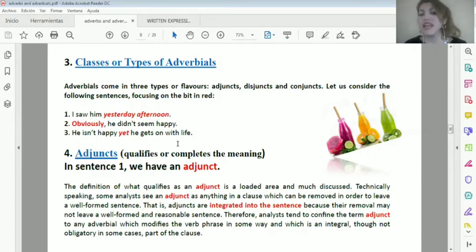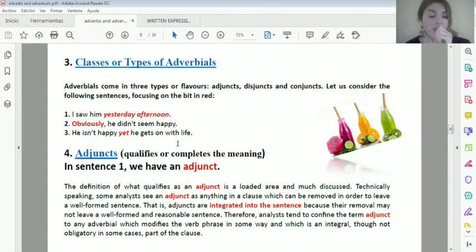So the adverbial adjunct, those are the names. You are going to analyze them as adverbial adjunct, adverbial disjunct, or adverbial conjunct. We have seen them, but now we are going to realize more about that. Adjuncts are the most frequent ones, they are part of the sentence and they modify the verb.